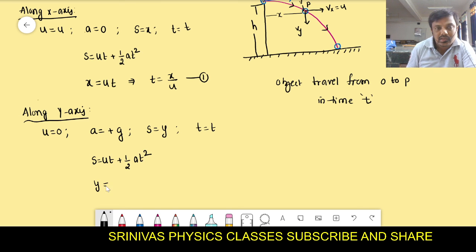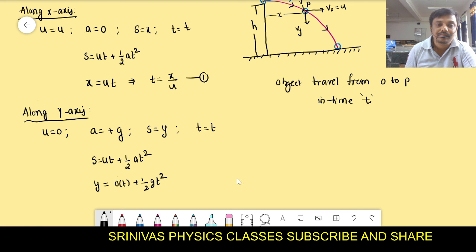S we write as y, u we write as 0, 0 into t, and then a is g, and finally we are getting half gt square. Y is equal to half gt square you will get. Direct step I wrote, but if you want I will write it clearly: 0 t plus half gt square.